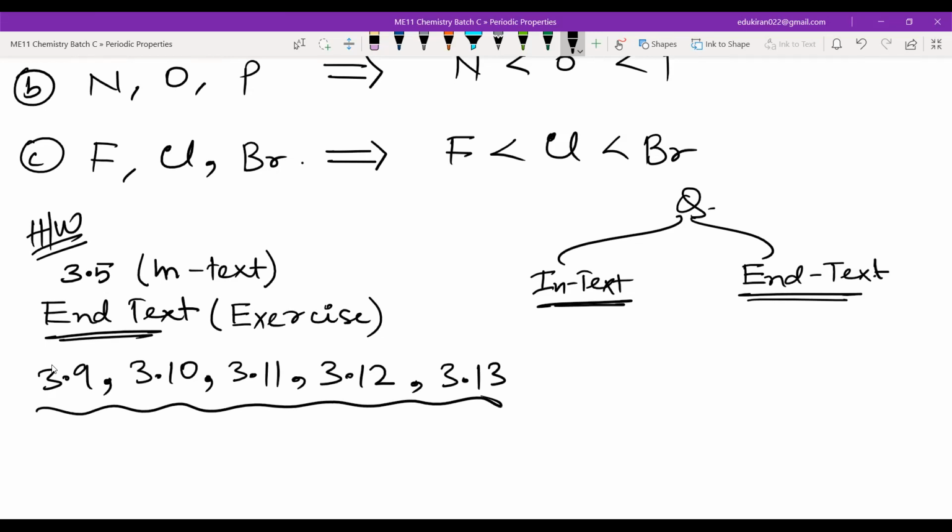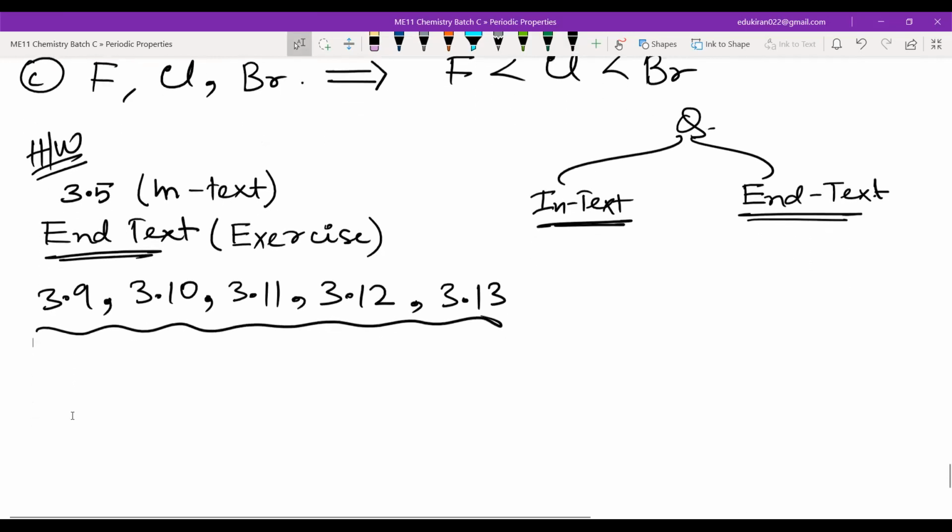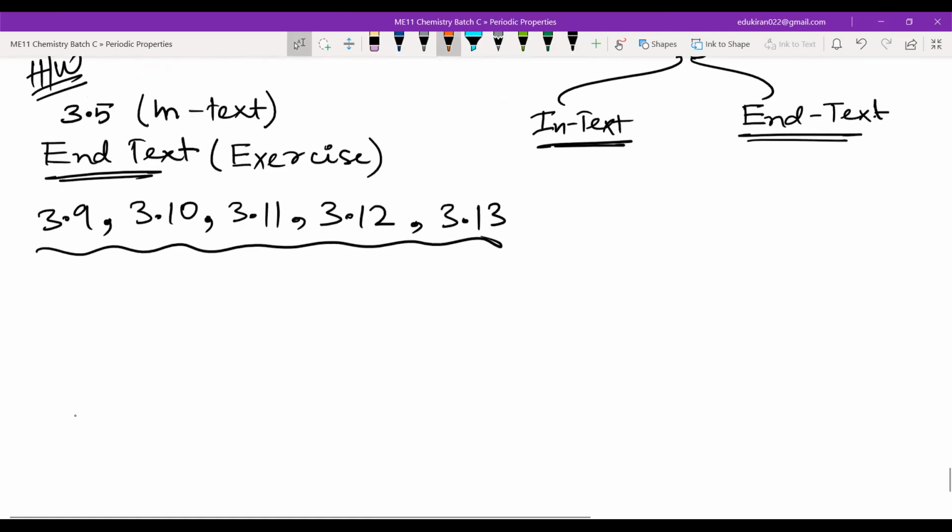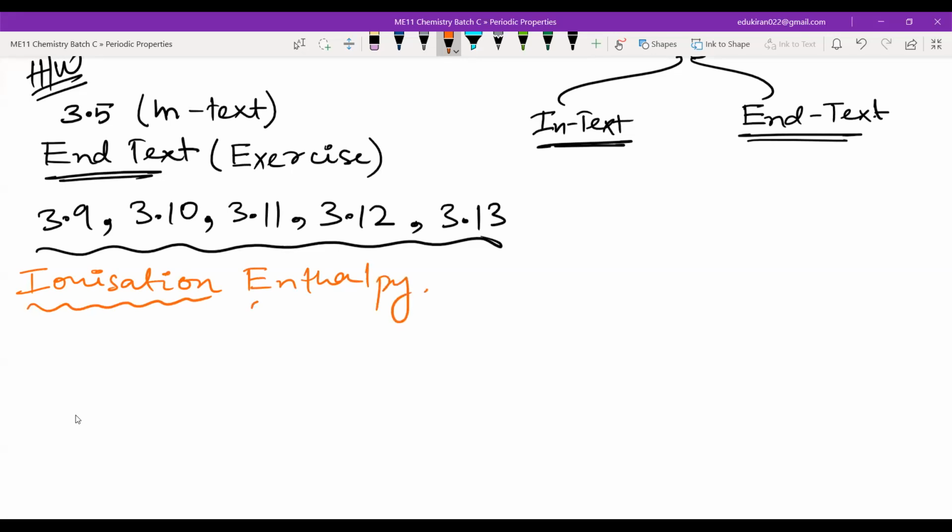Yes, sir. Okay, fine. Now we will just touch upon the topic of ionization enthalpy, and then we'll be done with today's class. So please write ionization enthalpy.